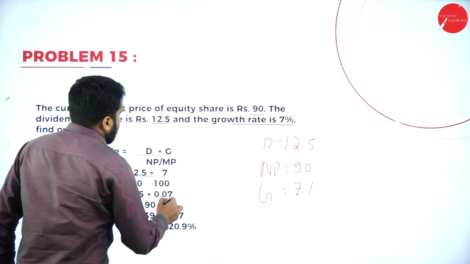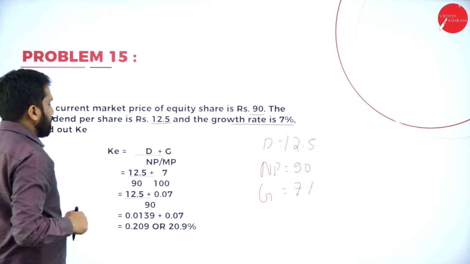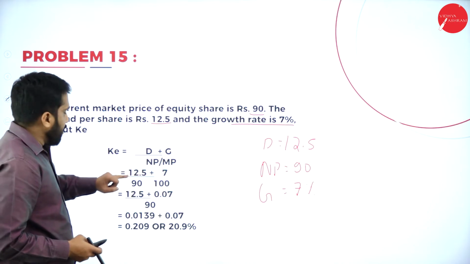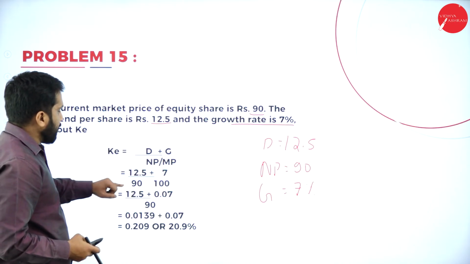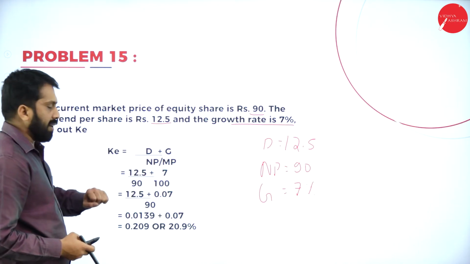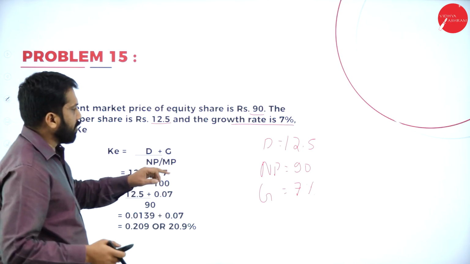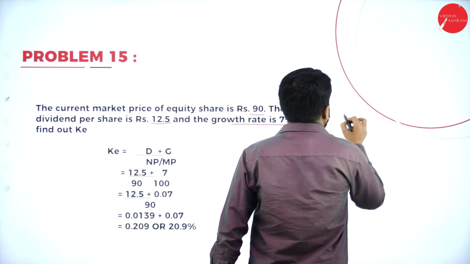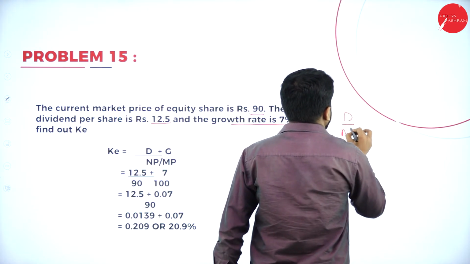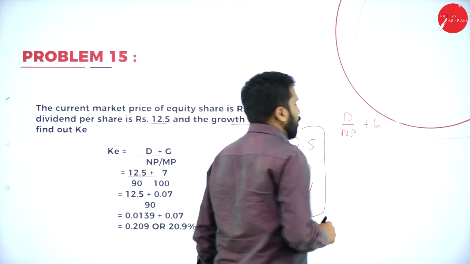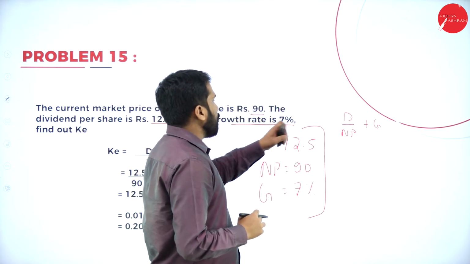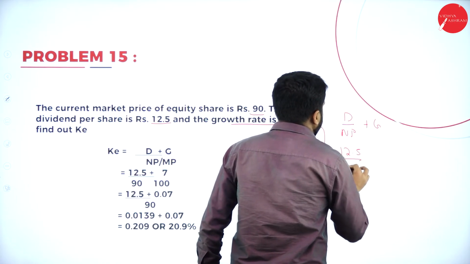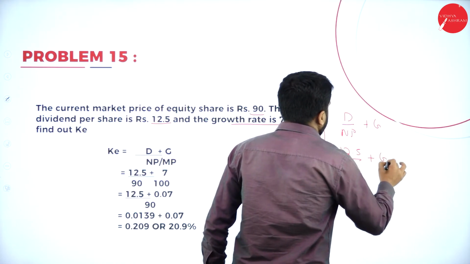Now, as per this, your dividend is almost 12.5. What is the market price or net proceeds? 90. Divide, you will get 7%. So I'll show you separately so that it will be easy for you. So formula is what? Dividend divided by net proceeds plus growth. Now, as per this, what is the dividend you have? 12.5 divided by 90 plus growth.